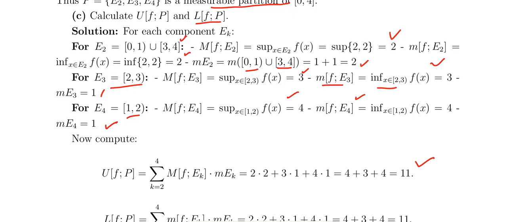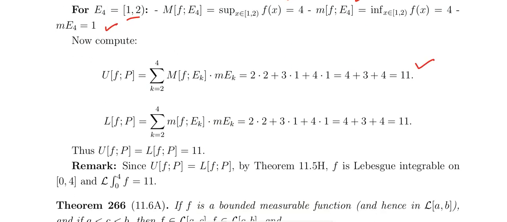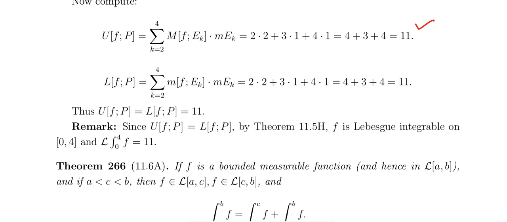The same way, how to define the lower sum? Small m of f over Ek times the measure of Ek is 2 into 2, 3 into 1, 4 into 1, which equals 11. So the upper sum equals the lower sum. By the theorem, f is Lebesgue integrable on 0,4, and the integral from 0 to 4 of f equals 11. That is how to find the Lebesgue integral. That is one of the important problems.